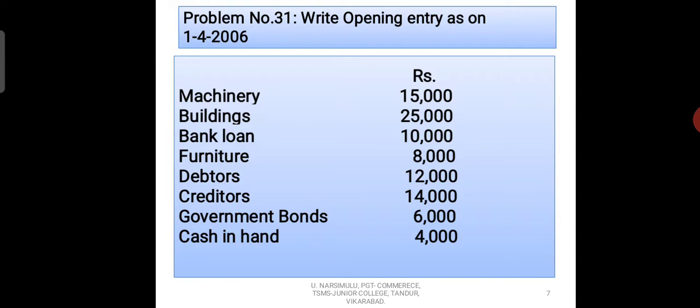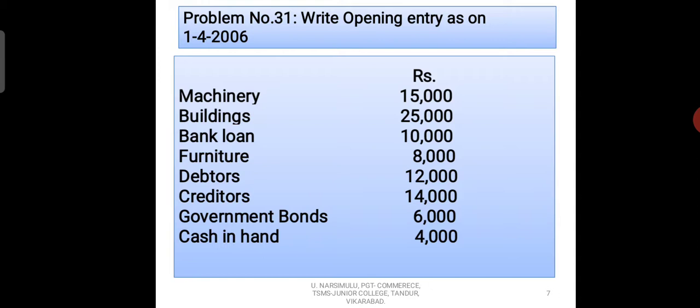First you can go to read the problem twice. What is the problem here? Write opening entry as on 1st April 2006. What are the items that are given in the problem? You can go to read it in your mind. Machinery 15,000, buildings 25,000, bank loan 10,000, furniture 8,000, debtors 12,000, creditors 14,000, government bonds 6,000, and cash in hand 4,000. So these are the items which are given in the problem. Now what we have to do? We have to identify assets and liabilities in this problem.